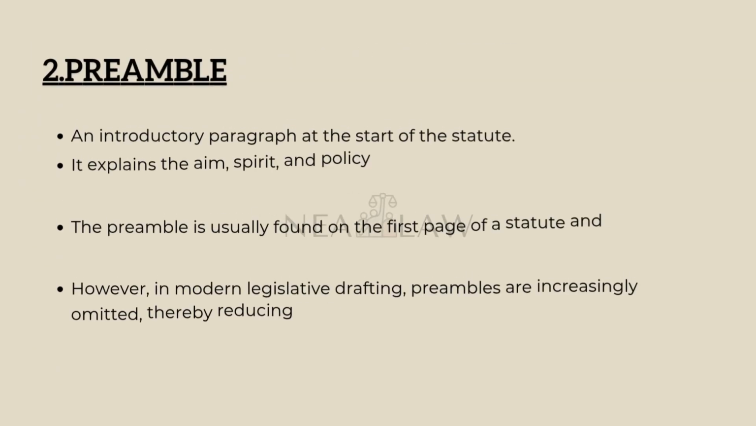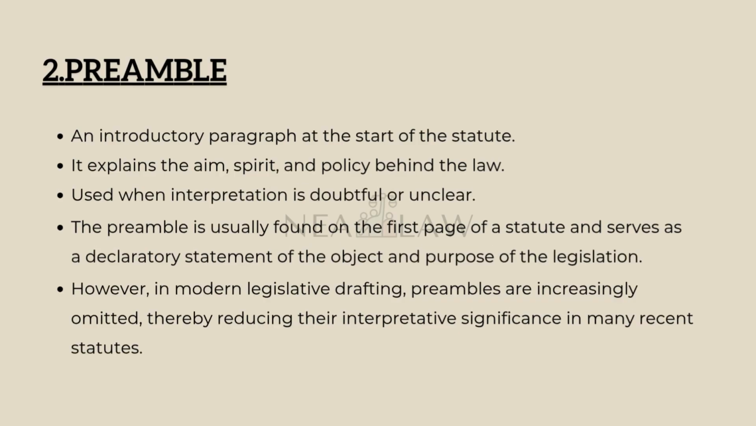Next, we move to the preamble. The preamble of a statute outlines its underlying object, purpose, and philosophy. It can be referred to when a provision in the act is ambiguous or open to multiple interpretations. A relevant case here is KK Kochuni v. State of Madras, where the Supreme Court referred to the preamble of the Constitution to interpret the balance between fundamental rights and directive principles. Though not enforceable by itself, the preamble offers valuable guidance in statutory interpretation.